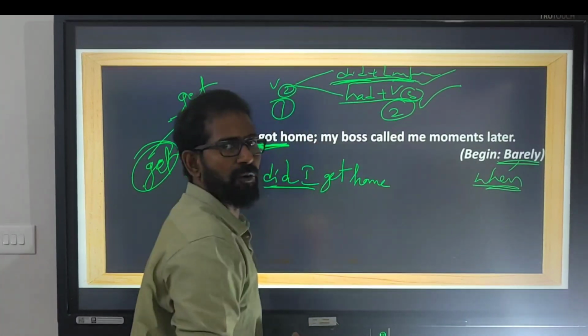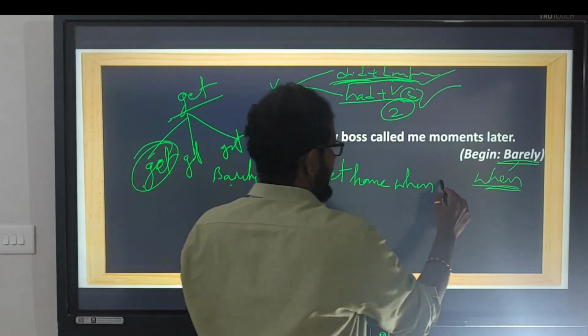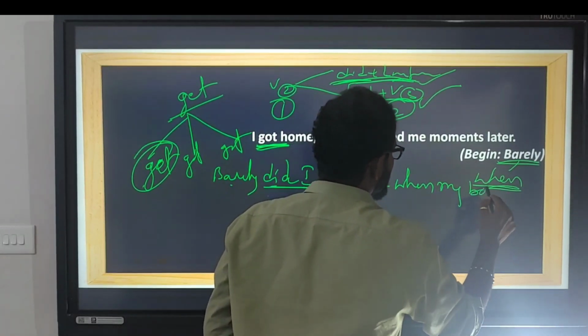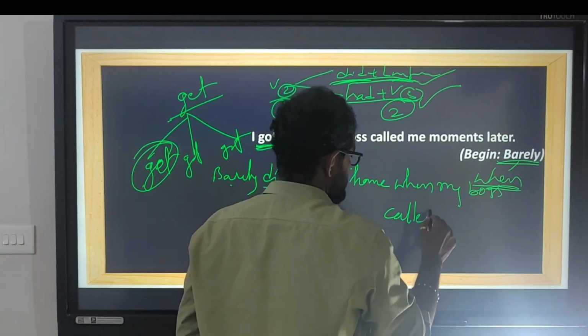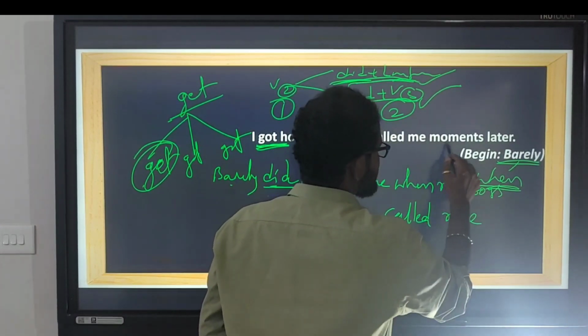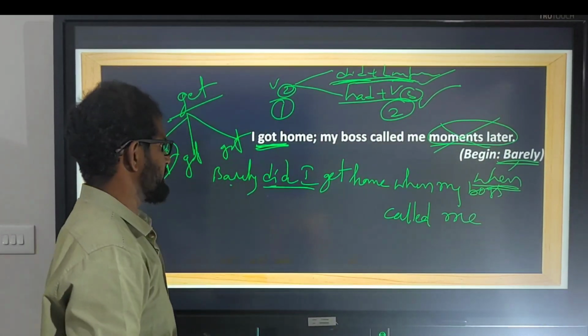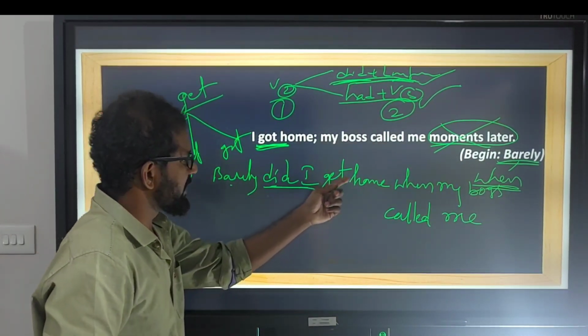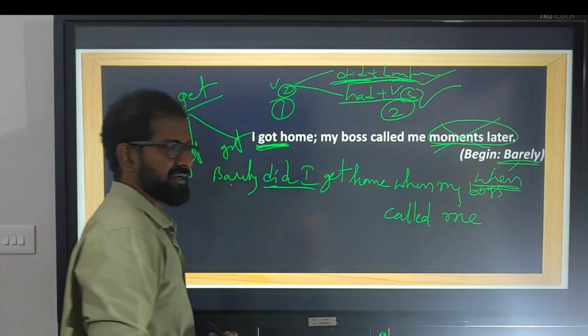What's the conjunction? When. When my boss called me. We don't use this, it's not necessary. So barely did I get home when my boss called me.